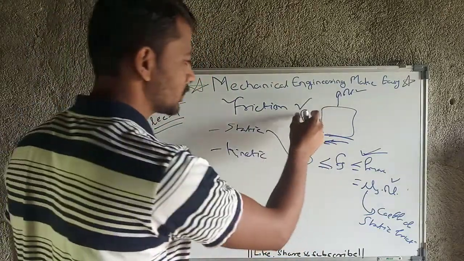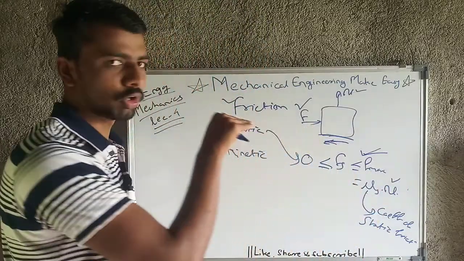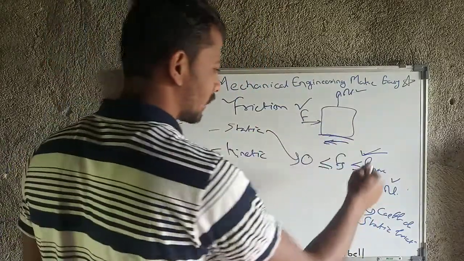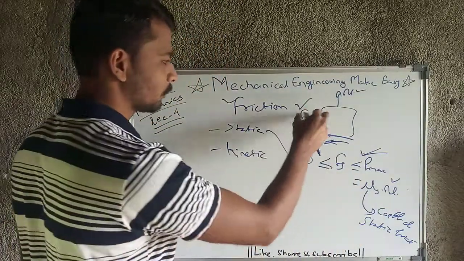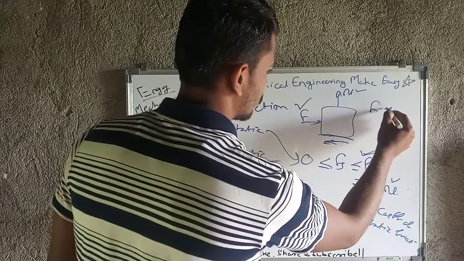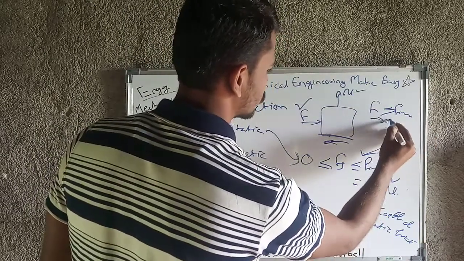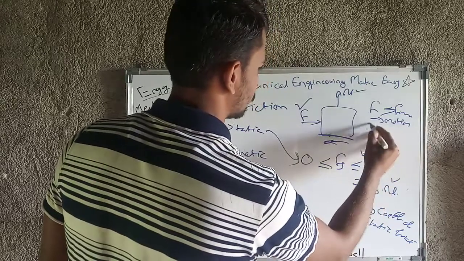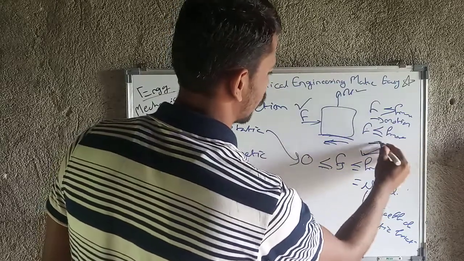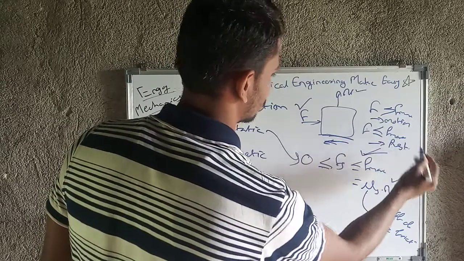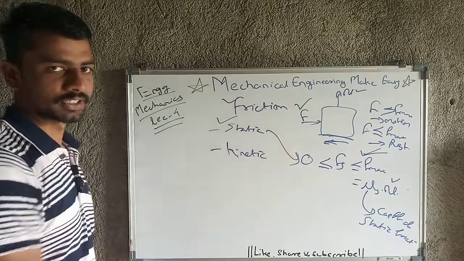If this force exceeds the value of F max, then only the body will be in motion; up till then the body will not have any motion. If F is greater than F max, then the body will have motion, and if F is less than or equal to F max, then the body will be at rest.